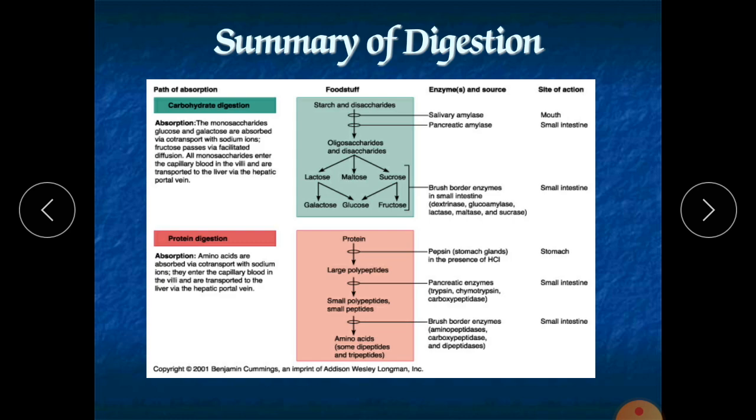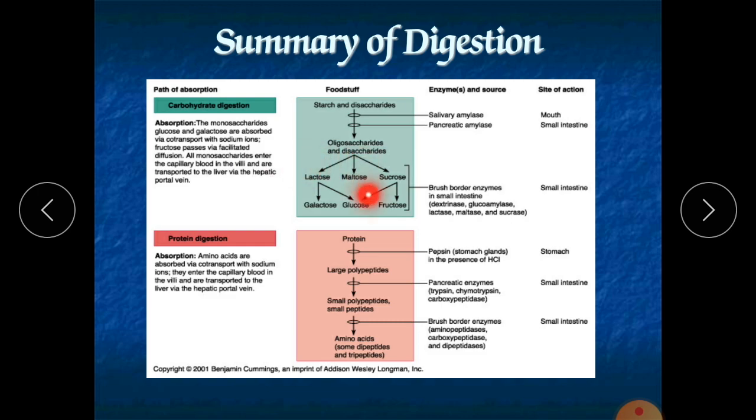Now a summary of digestion, as we already know how digestion of carbohydrate occurs, and how digestion of protein occurs. For carbohydrates, salivary amylase and pancreatic amylase are involved, and the various brush border enzymes come closer and are responsible for digestion.